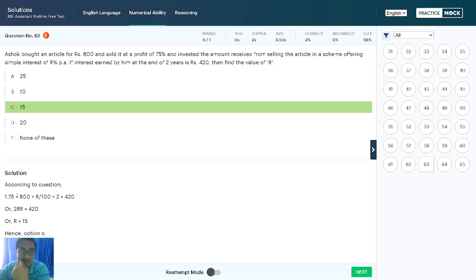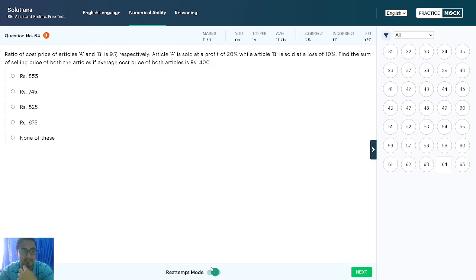See, 800 is the cost price. Profit is 75%. See, don't write it as 1.75. Don't write such a thing. It can be written as 7 by 4. 1.75 means 7 by 4. Write in fractions. It is very easy to cancel. So 1.75 is 7 by 4. You can write directly, and we will get 5. Only one simple interest formula and the selling profit formula. That's it. Nothing else is there in this question.